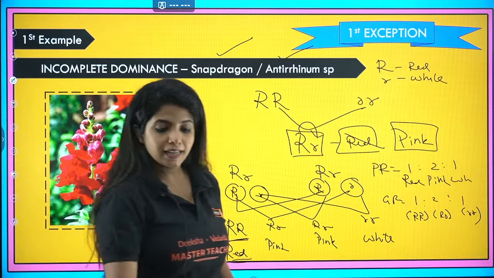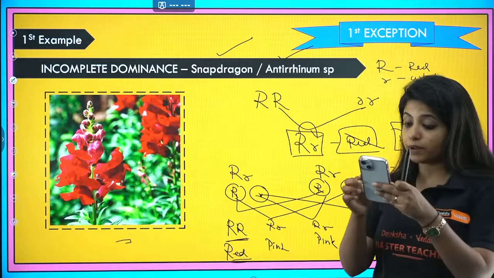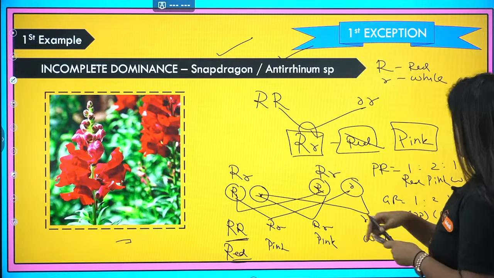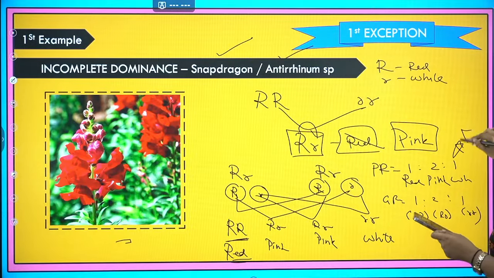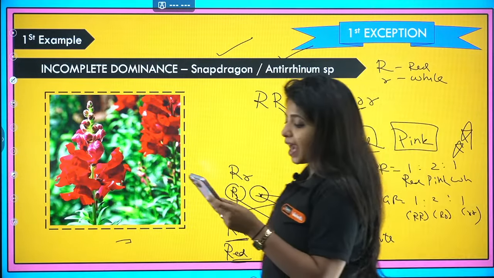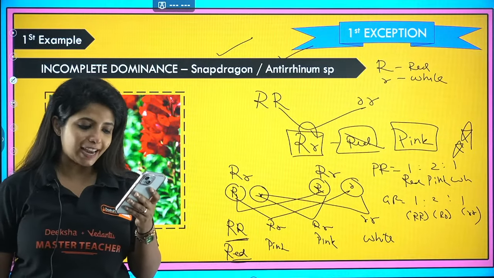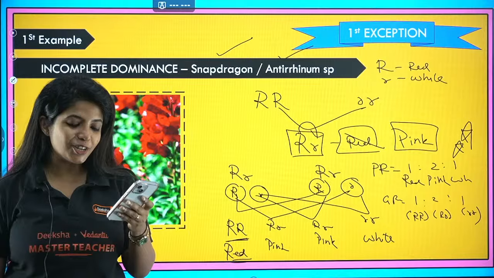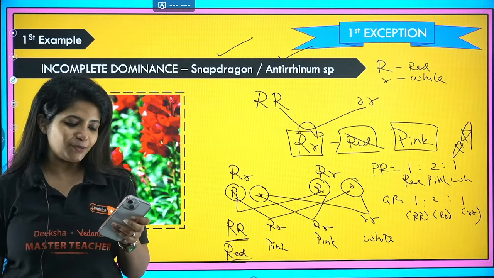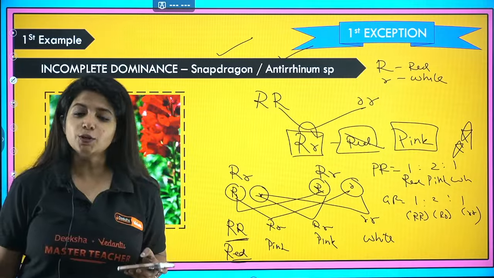So this is incomplete dominance, super important. In incomplete dominance, the phenotype and genotype are the same, and an intermediate is being formed. Chandrakant also gave me the ratio 1:2:1. Awesome. You guys are super awesome.